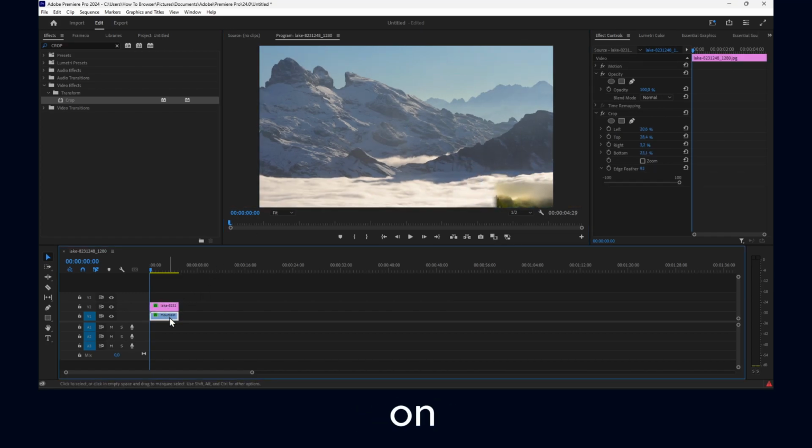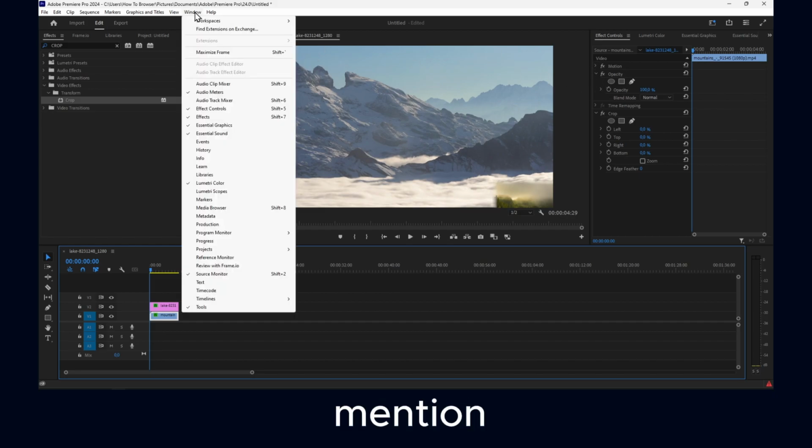Now I'll click on the mountain, and if I select the mountain, I hear an FX control. All right, and if you can't see effects control, by the way, sorry, I forgot to mention, if you click on window, and in this panel, you should see this effects control panel, click on it, and now you have enabled the effects control panel.